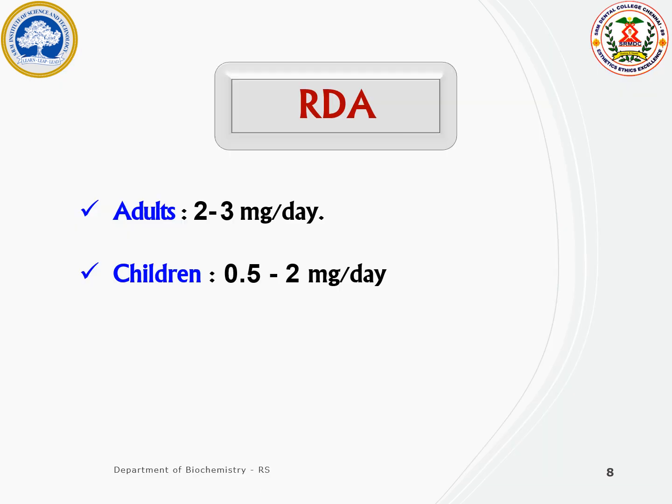Let us now discuss the RDA of copper. The adult is advised to consume 2 to 3 mg per day of copper. Children, 0.5 to 2 mg per day of copper. Since the requirement is less than 100 mg per day, copper is considered as a micronutrient or a trace element.